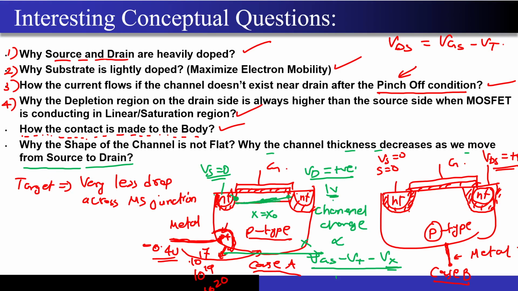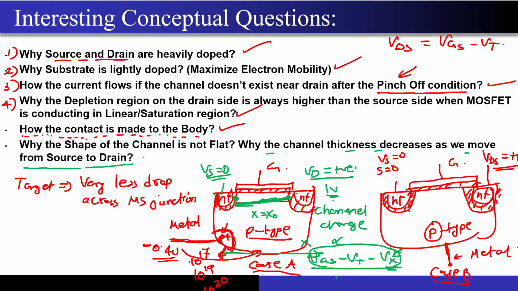This is a first cut approximation that the channel voltage varies linearly, the channel potential. Correct? As the Vx increases, as you move from left to right side, the amount of channel charge that will be present below the oxide will also reduce. Correct? This is the main reason why the channel always tapers off as you move from left to right side.